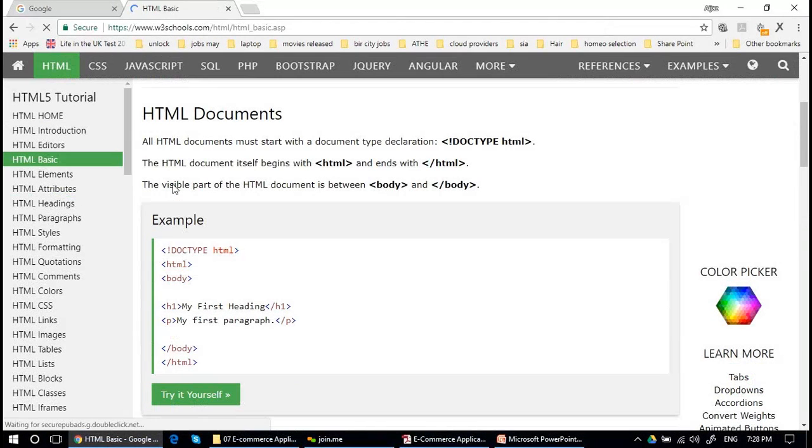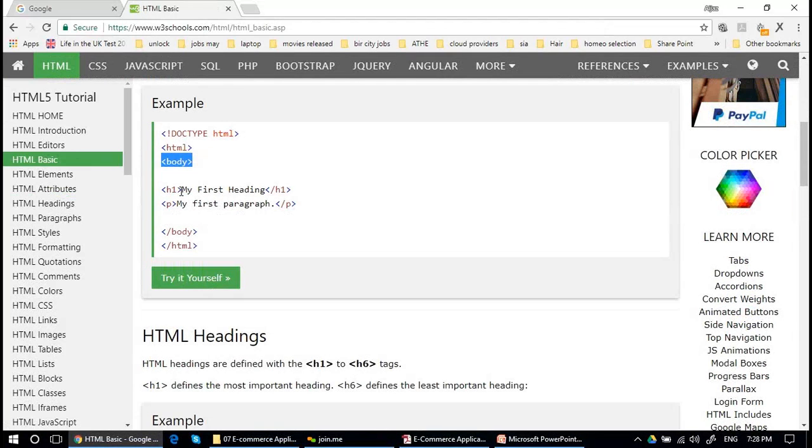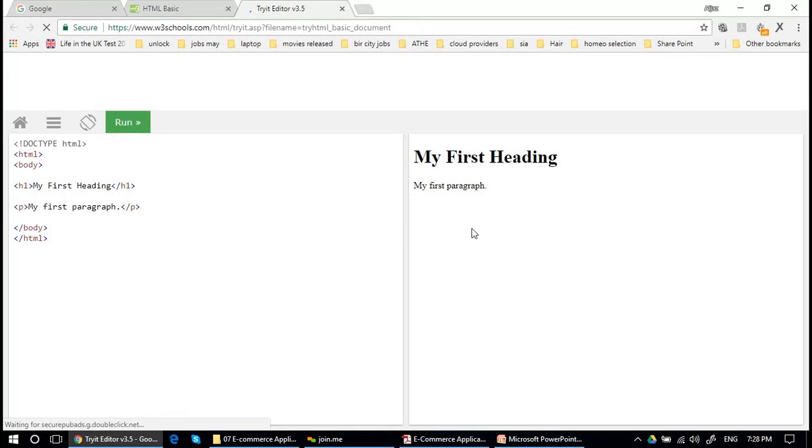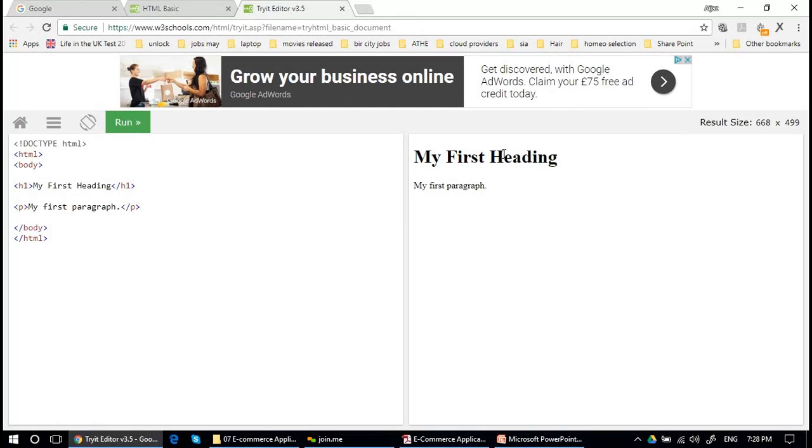The basic HTML is that the HTML tag starts, the body starts, and H1 is heading 1, P is the paragraph, and you need to close the body of the HTML and then the HTML tag itself. So when you click this, this is the output of the HTML. And you got this by writing this code, basically.